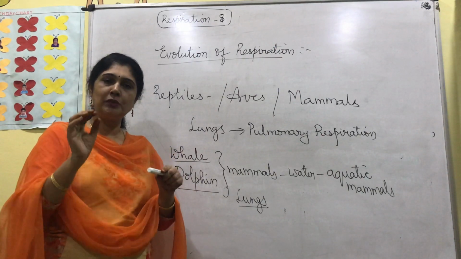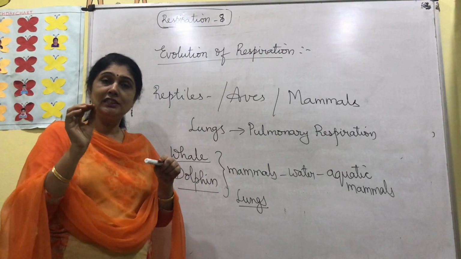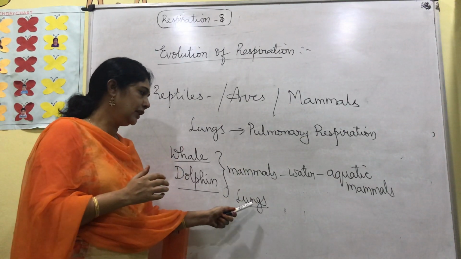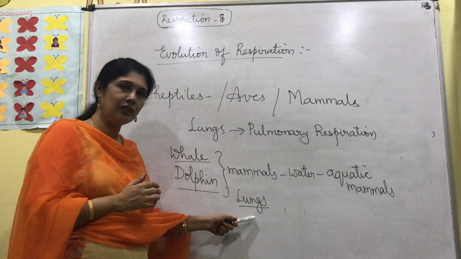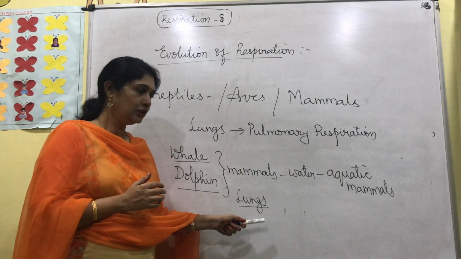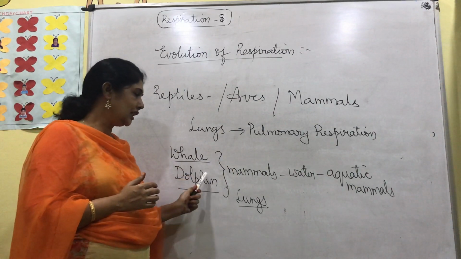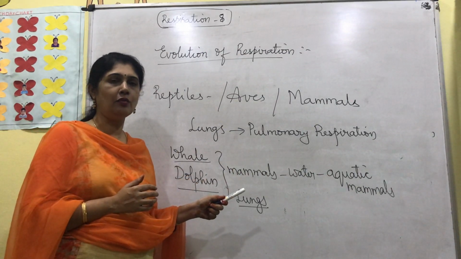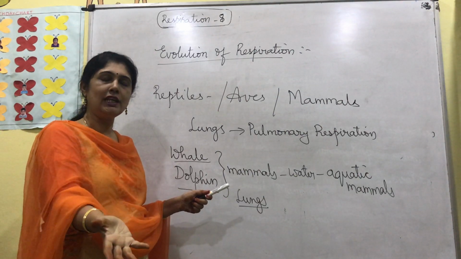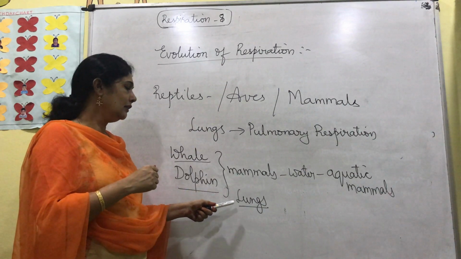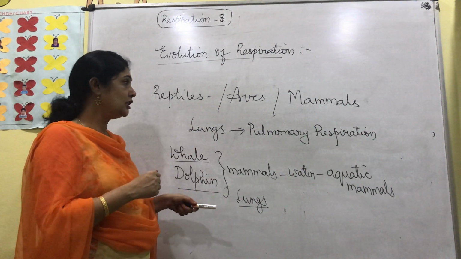Their lungs help in exchange of gases only from the air and into the air. Lungs help in taking oxygen from the air and giving carbon dioxide into the air. So they cannot help these animals when they are in water. That is why they come over to the surface, give away carbon dioxide and take in huge quantities of oxygen, and carry on their process of respiration.